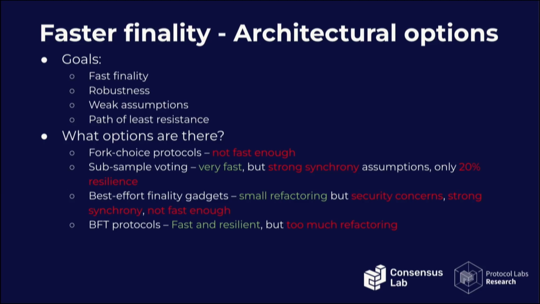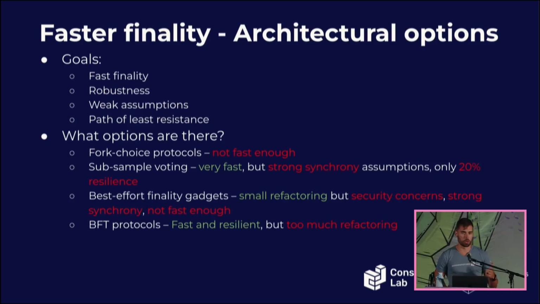For fast finality, one that was very interesting was Avalanche's type of subsample voting, because it finalizes within seconds and it scales very well. The problem is it has a very strong synchrony assumption that we felt we didn't want to have. And it only tolerates an adversary controlling 20% of the power table. 20% is actually not that bad when you have really a lot of nodes. But we think we can do better than that if we're looking at a membership in the scope of thousands of nodes.